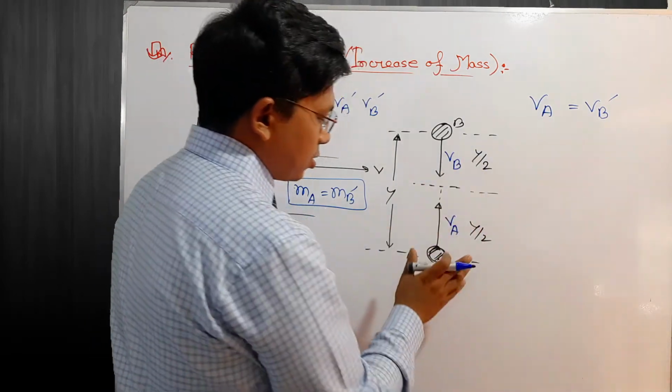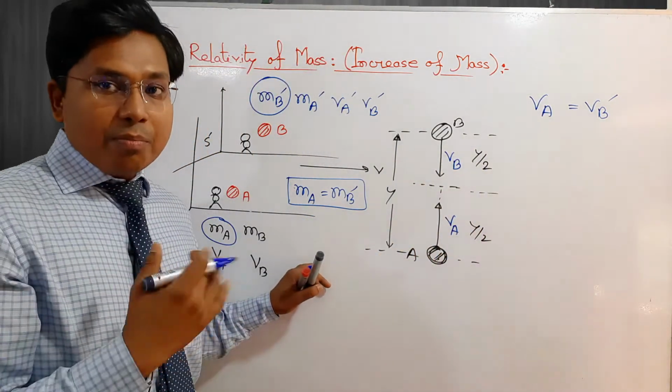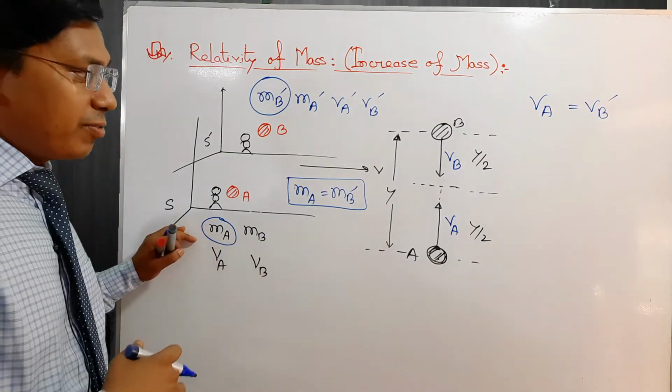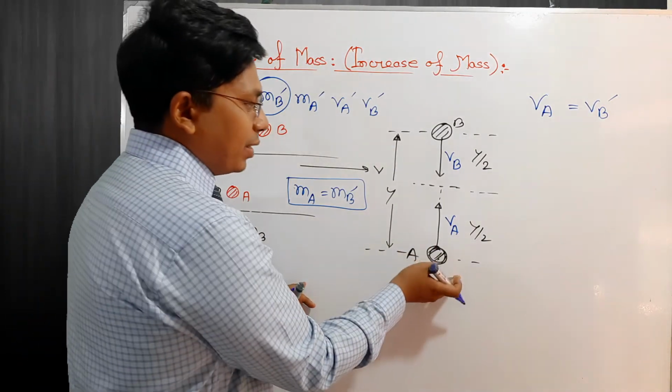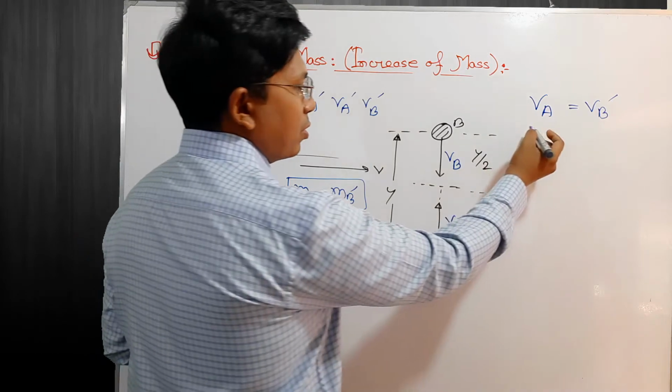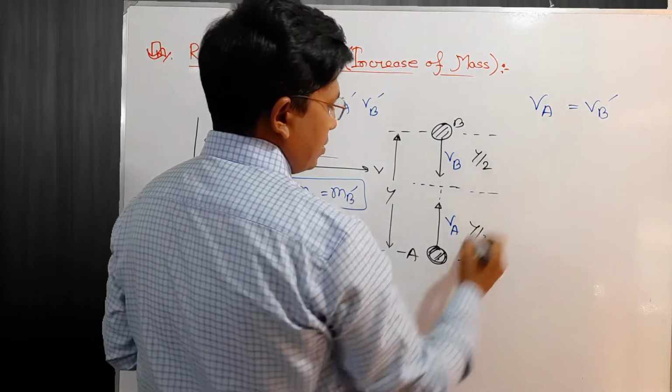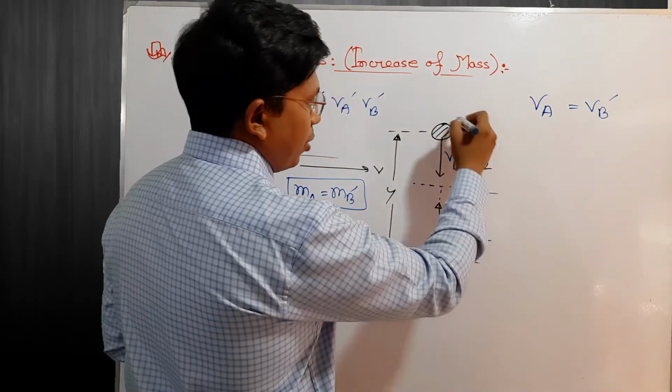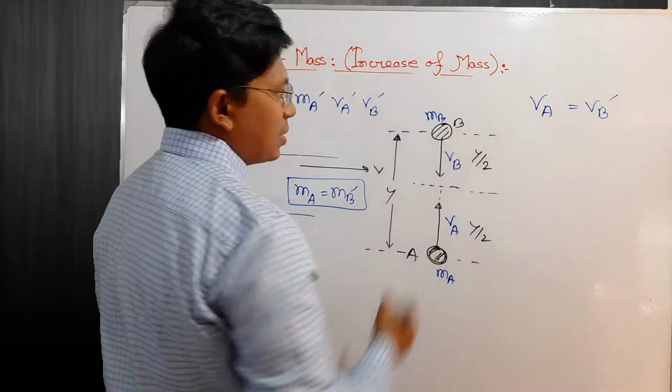All of this is considered from my side, that is, from the S reference frame. And when the ball moves upward, before the collision, the mass is ma, and from my point of view, the momentum is mv.